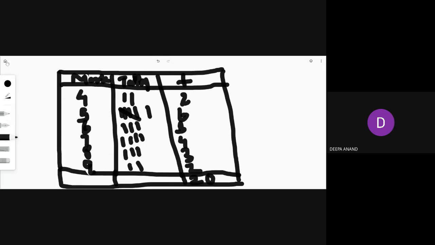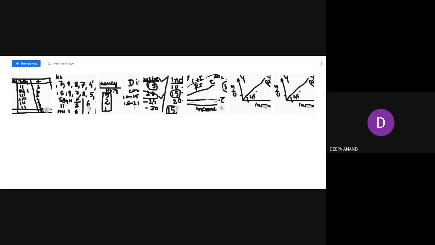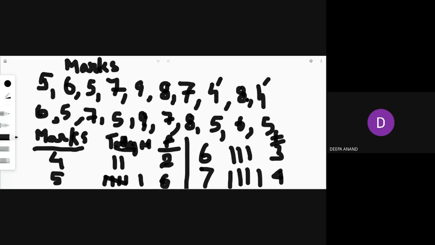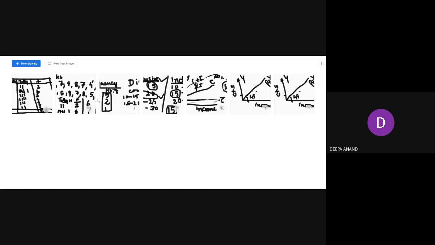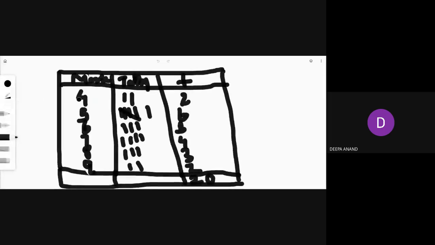So I have given you a question here. So if you count all these items, it should be equal to 20. Then you can see that's a cross check. So if there are 20 items and you get a frequency of 20, I mean, you can ensure that the answer is correct. Okay. So this is your frequency distribution.